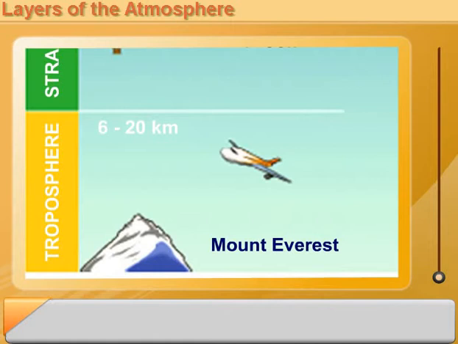Layers of the atmosphere. The Earth's atmosphere has 5 distinct layers: troposphere, stratosphere, mesosphere, thermosphere, and exosphere.